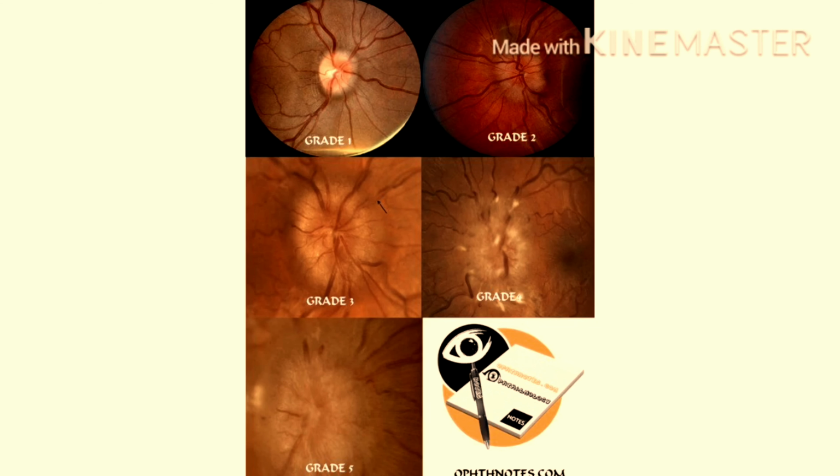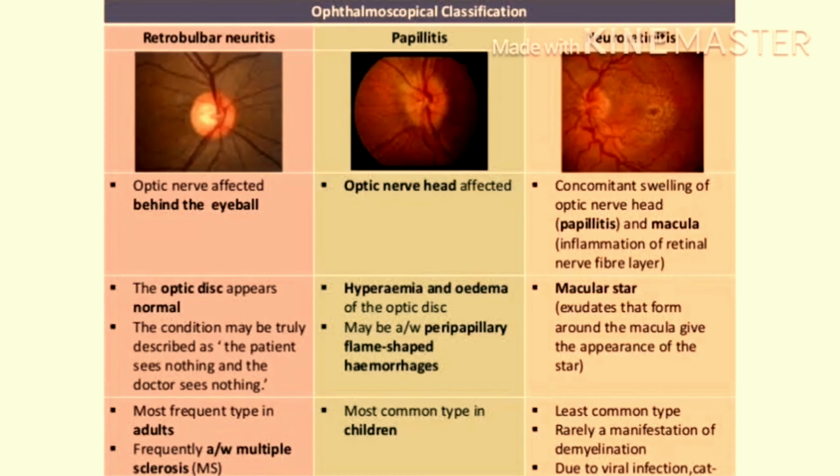Whereas in case of papilledema, it is a bilateral condition, both eyes will show the papilledema. Disc margin is blurred along with obscuration of the blood vessels that are entering into the disc. Based on severity, it will be graded into grade 1, 2, 3, 4. Whereas in case of papillitis, the optic nerve head is affected. There is hyperemia and congestion of the optic nerve head along with flame-shaped hemorrhages. It commonly affects children.